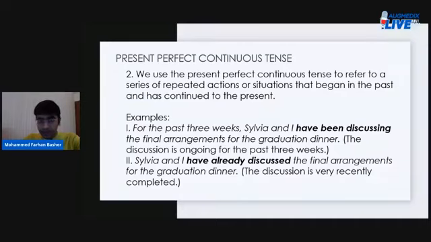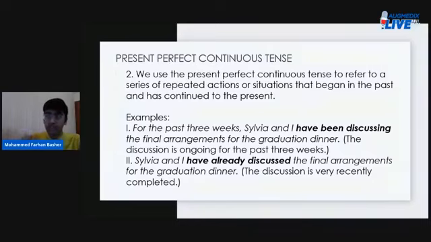So, likewise, something has been going on for quite some time now. It began clearly in the past and is still going on as you speak of it. So for the past 3 weeks, over the course of the past 3 weeks, and those 3 weeks are not over yet. You're very much within the 3 weeks. You're very much within that time frame.